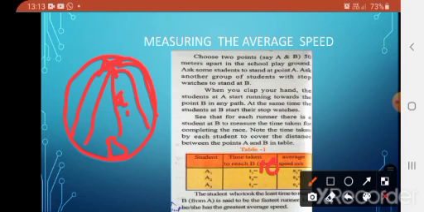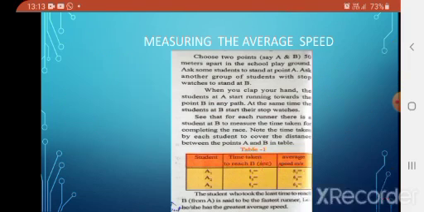Average speed means total distance divided by time. Here the distance in the ground is 50 meters, so 50 meters by 10 seconds. So A1 student's average speed is 5 meter per second.